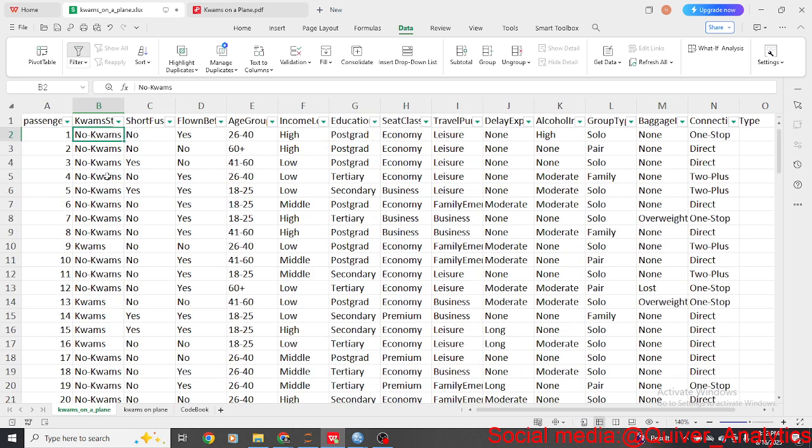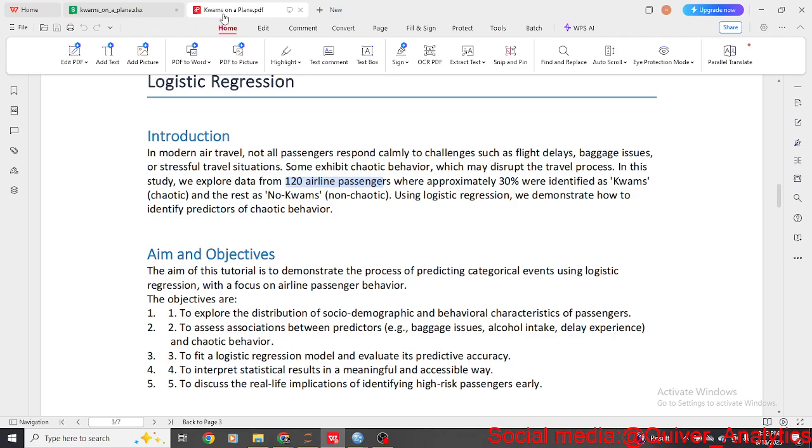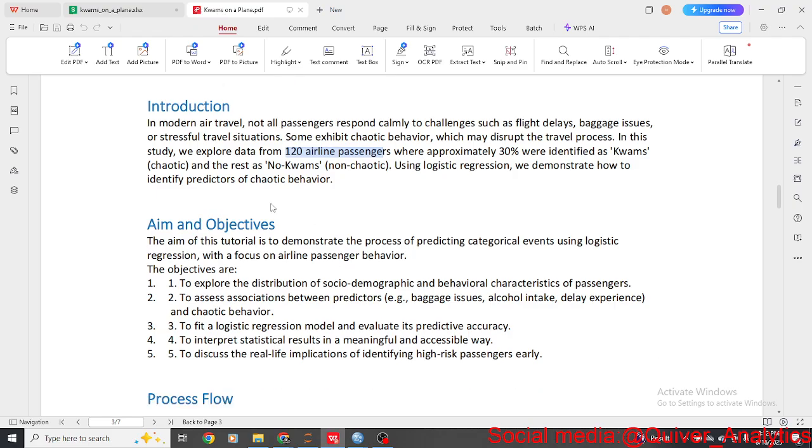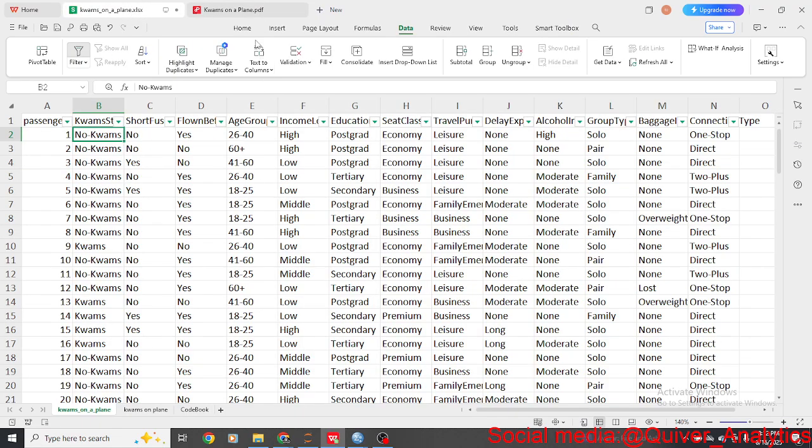Now, if we have new data, we want to be able to know: if we have a new passenger, is this person chaotic or not? Will this person cause trouble or not? If the person is chaotic, the cabin crew should take note and handle the person professionally, to prevent bad press stories and huge law cases.